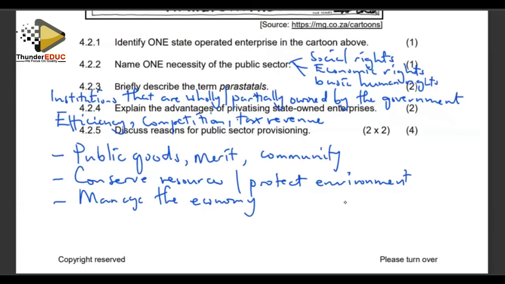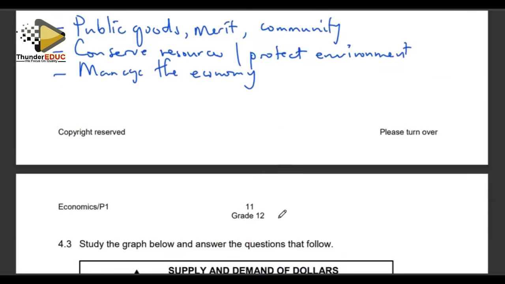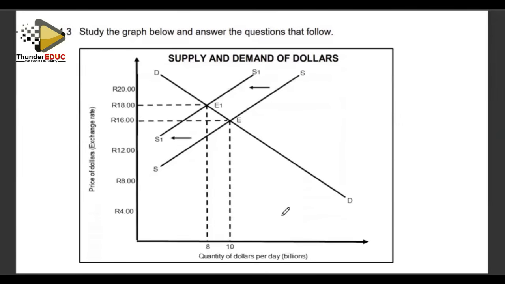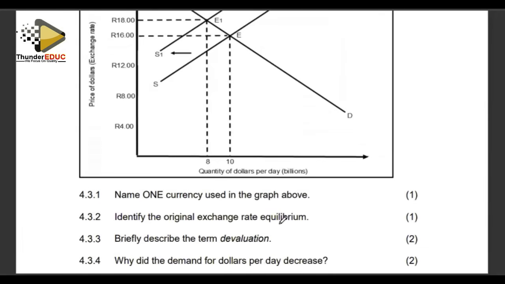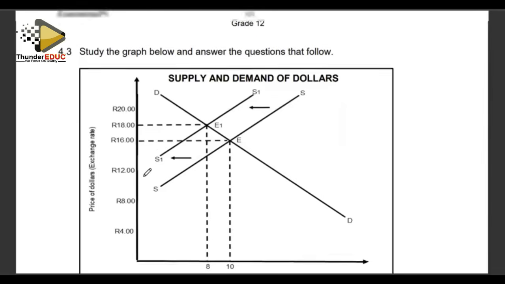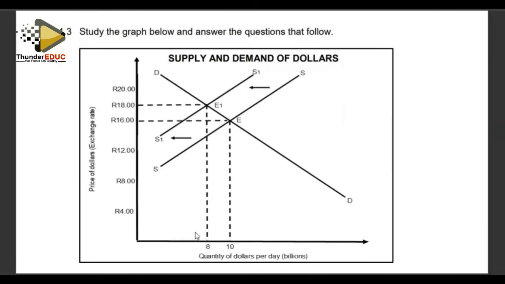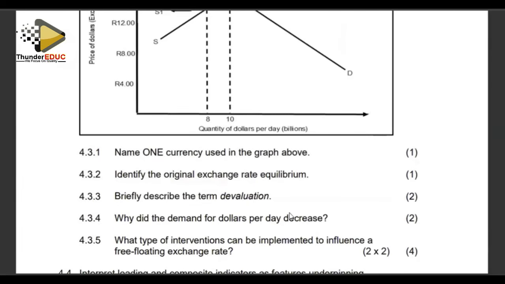We look at the next question, which is question 4.3. It talks about the demand and supply of dollars and the price of dollars relative to the quantity of dollars per day. The first question says, name one currency used in the graph above. We are looking at the rand on the vertical axis and the quantity of dollars in billions on the horizontal axis. So it's the rand, and we have the dollar.